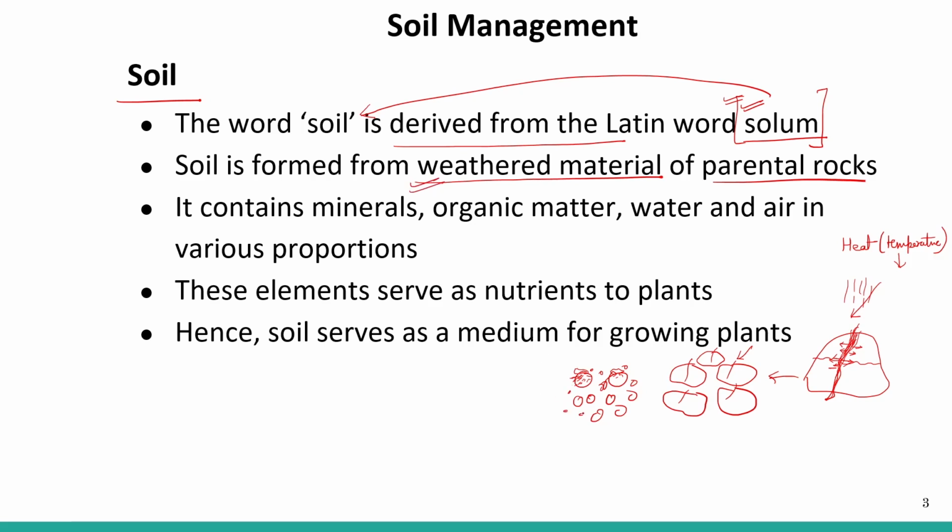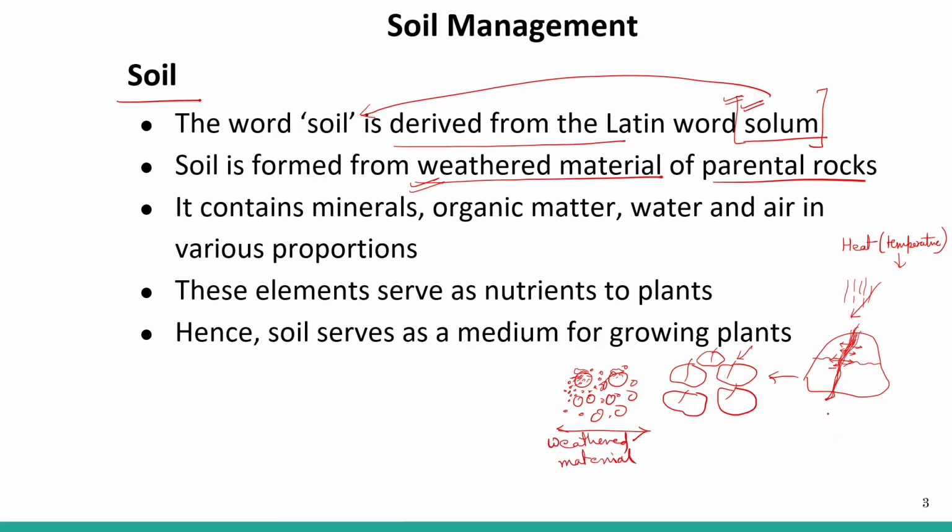So all these are what? Small pebbles, small particles corroded from these pebbles. Later this is called weathered material.